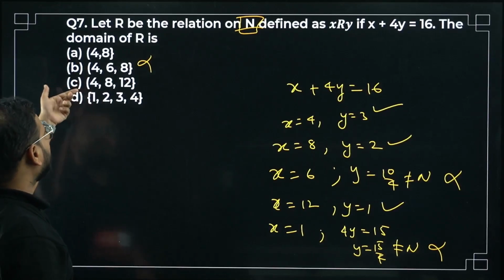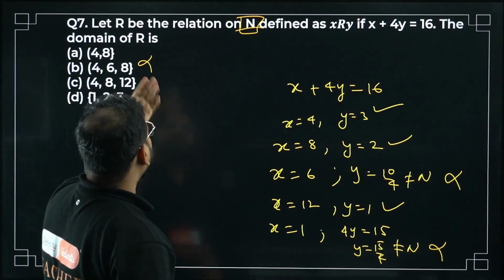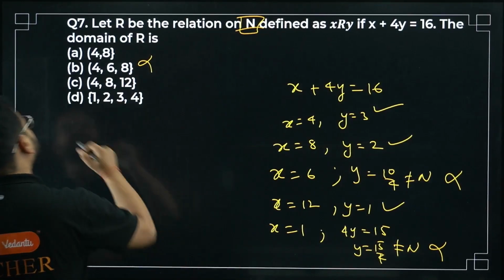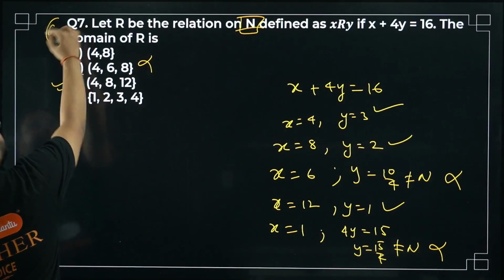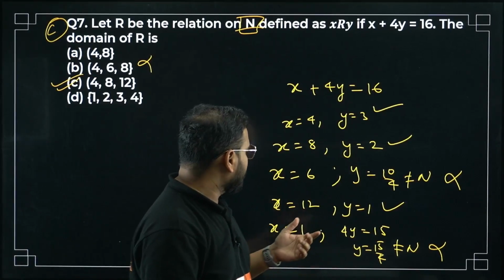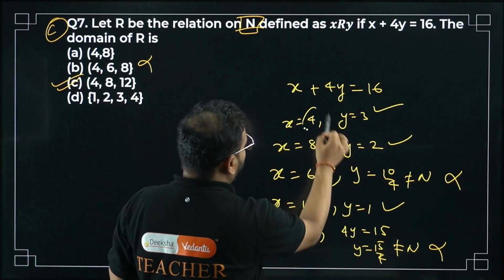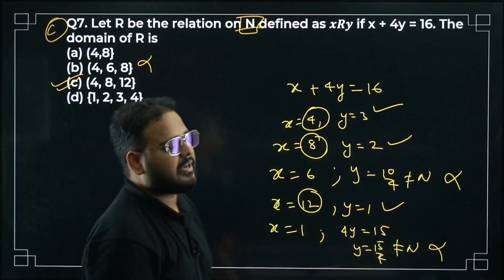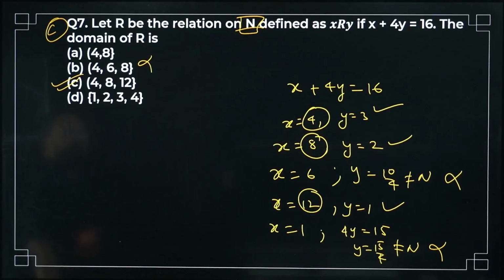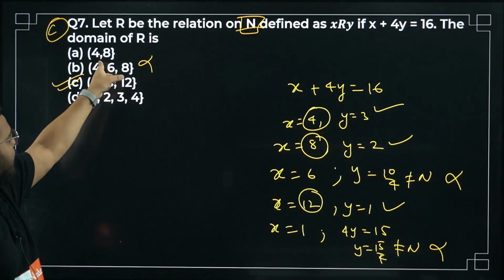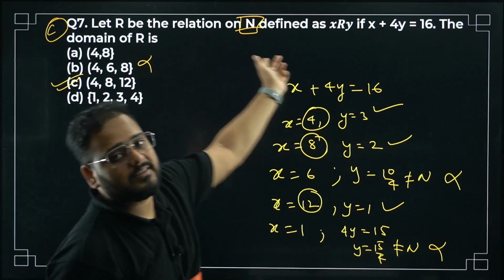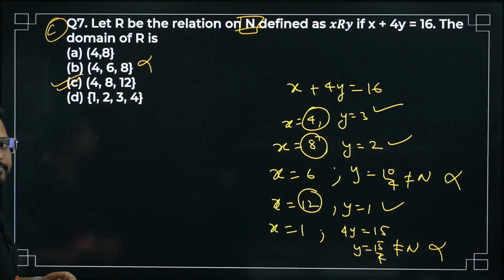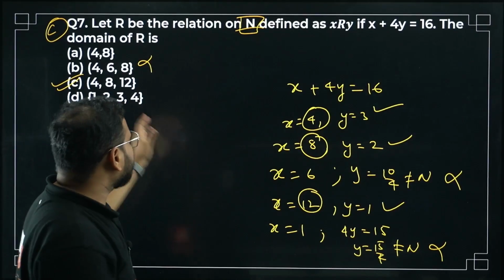Okay, options A and C both can be right. Which is the better answer, bacha? The domain, we have to write the full domain only, right? So option C is correct. Out of the given options, 4, 8 and 12 are giving me natural numbers as y. Please check it out. B, D are incorrect. A is correct, but 12 is missing in that. But write all the elements in the domain, right? So that's why option number C. You have to check for all of them. Okay, simple only, not difficult, right?